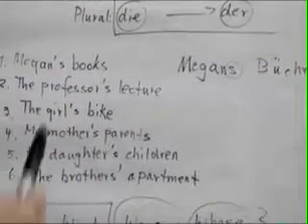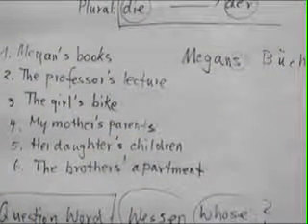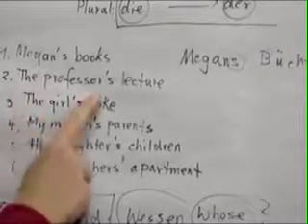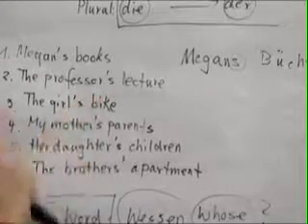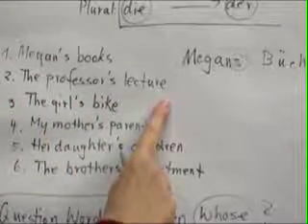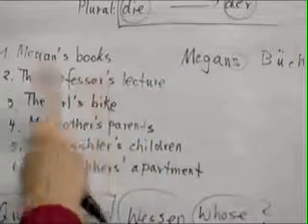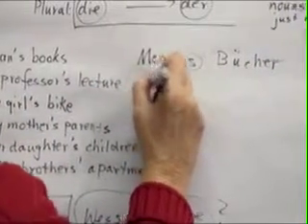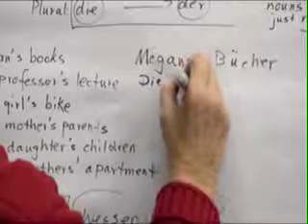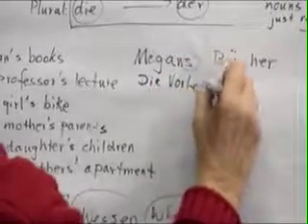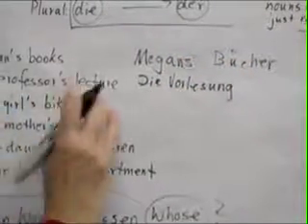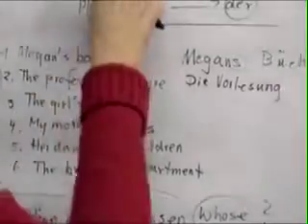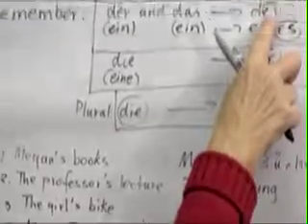The professor's lecture. Now, here we have a regular noun. We know professor is a der word, right? And we have to rephrase that. Remember, we have to say the lecture of the professor. So how do we do that? The lecture is die Vorlesung. And of the professor, professor was a der word, right? If you look up here, der changes to des.